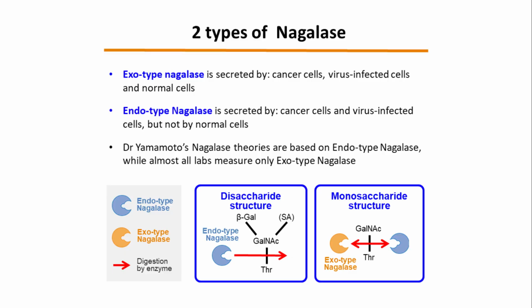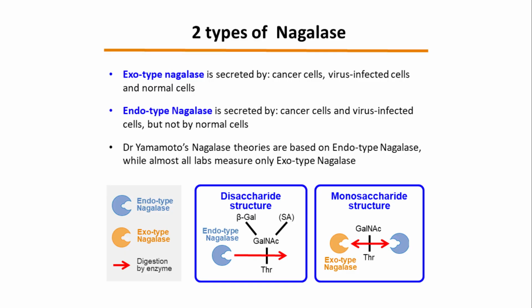There are two types of Nagalase: exotype and endotype. Exotype Nagalase is released not only by cancer cells and virus-infected cells, but also by normal healthy cells. Endotype Nagalase, on the other hand, is released by cancer cells and virus-infected cells, but not by normal cells. The classic theory focused mainly on the endotype form. However, in most laboratories, only the exotype form is measured.